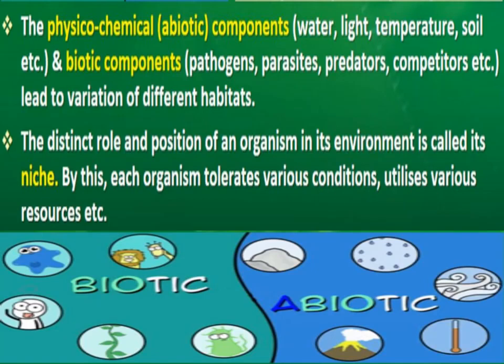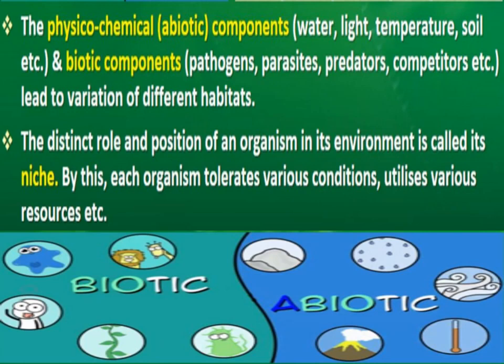So there are different niches for different organisms living in the same habitat, right? In the same habitat there can be different types of organisms, so we can say those organisms have different niches. By this, each organism tolerates various conditions, utilizes various resources, etc., right? Because there are different niches for different organisms, various conditions can be tolerated by different organisms according to their environment, and all the resources present in the environment are utilized by the organisms.